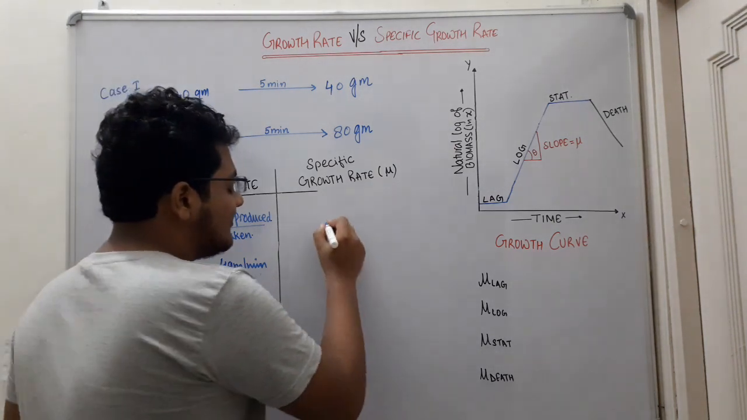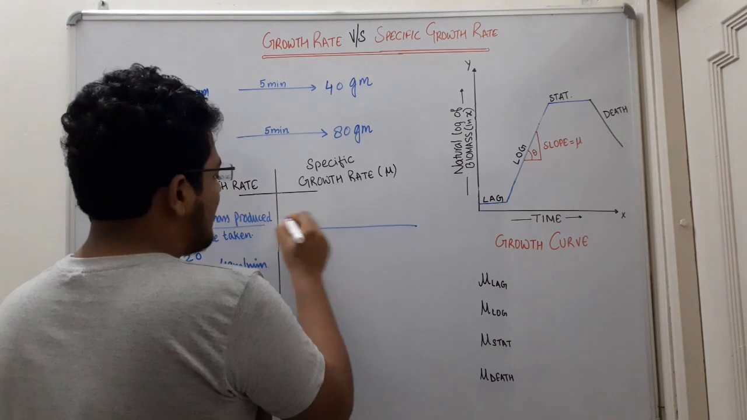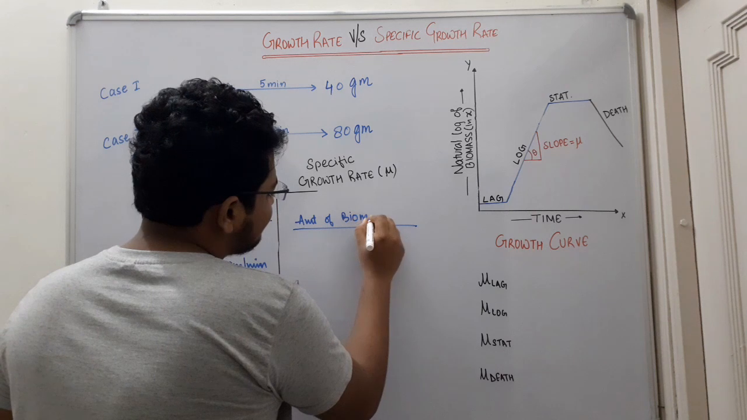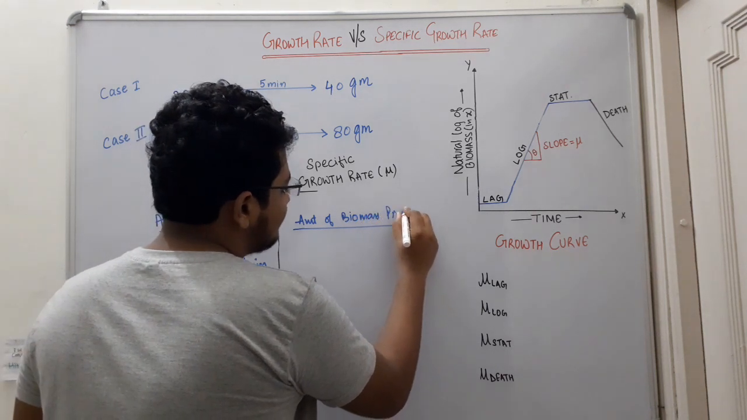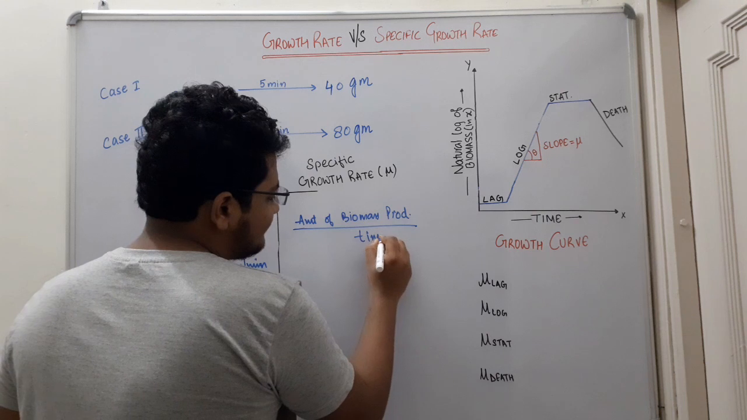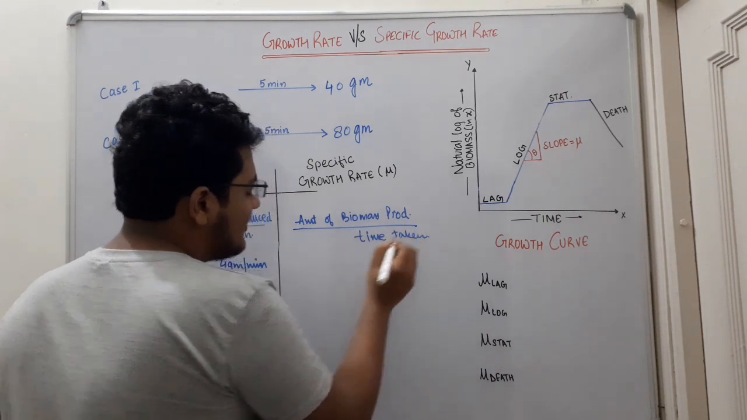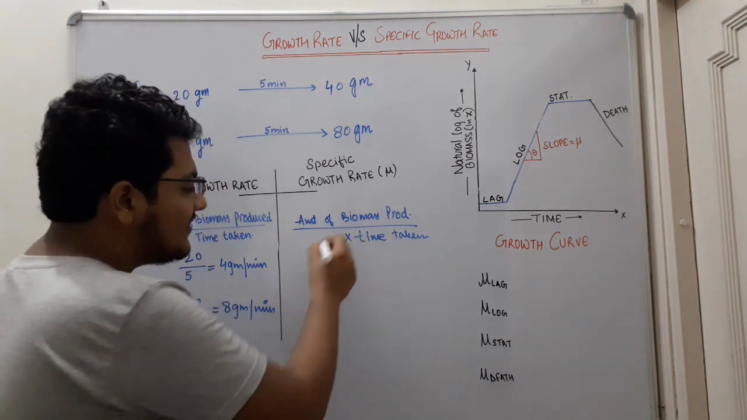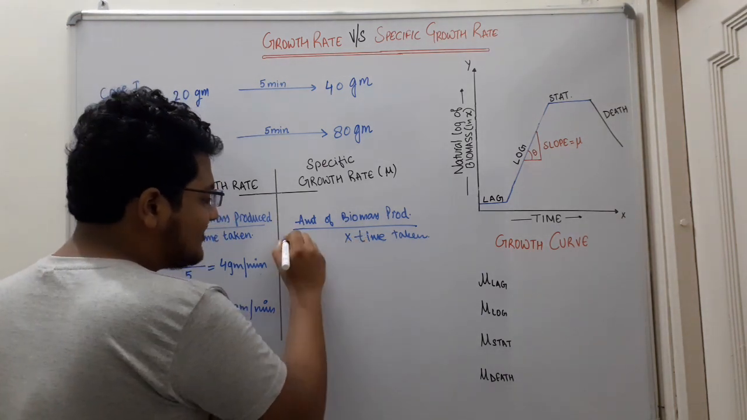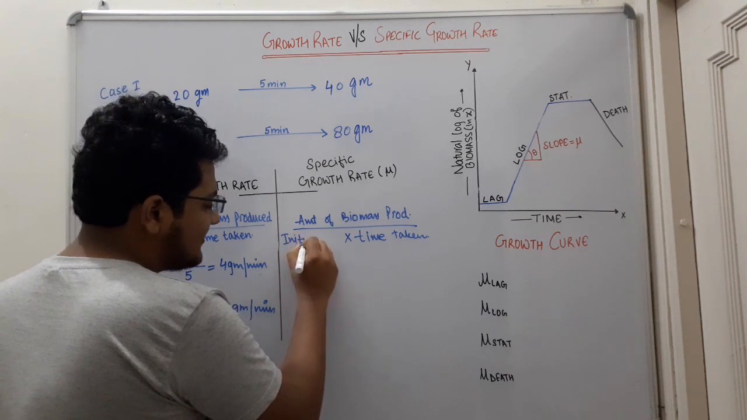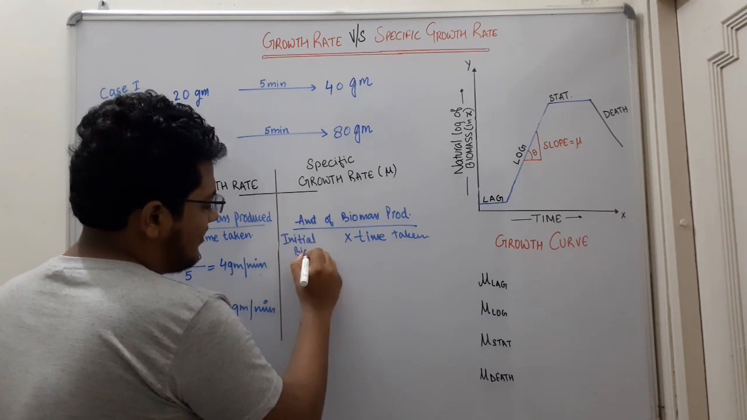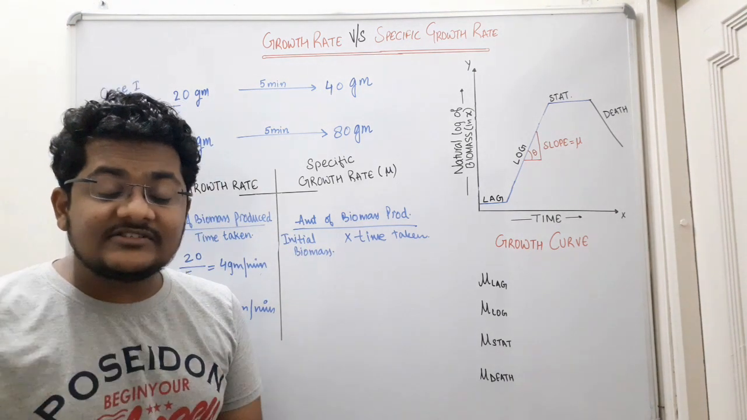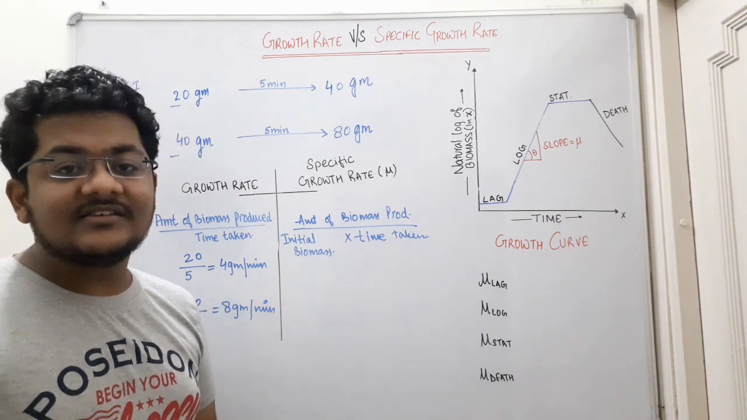The formula for specific growth rate is the amount of biomass produced divided by time taken. So if you see, the formula is the same here, but the only difference is it is further divided by the initial biomass concentration, or the initial biomass which is present. So it is divided by the initial biomass. The specific growth rate takes into consideration the initial biomass that was present.